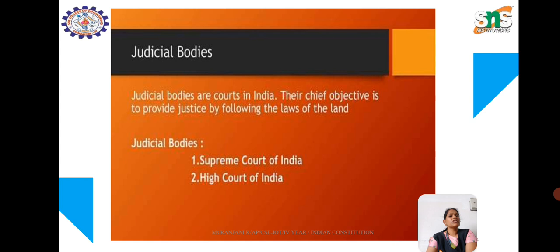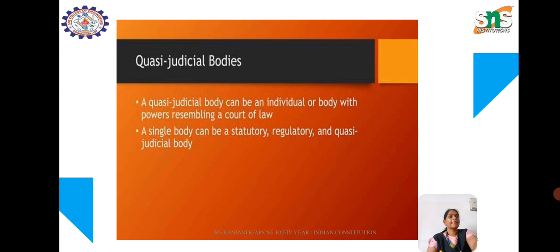Next are judicial bodies. Judicial bodies are the courts in India. Their chief objective is to provide justice by following the laws of the land. The Supreme Court of India and the High Courts come under judicial bodies. The last one is quasi-judicial bodies.